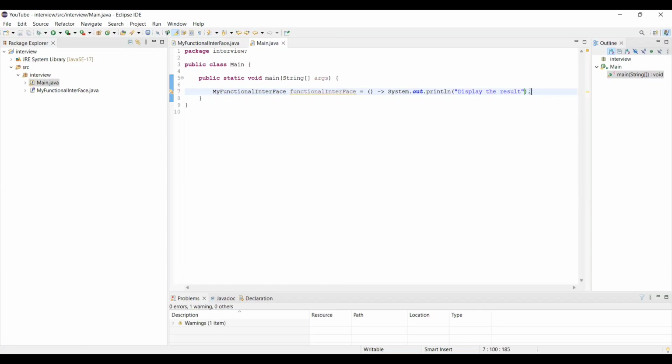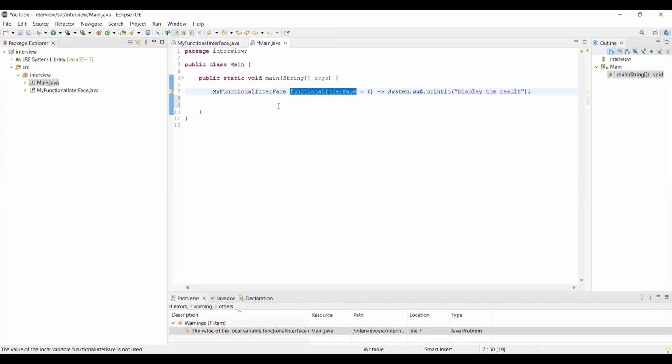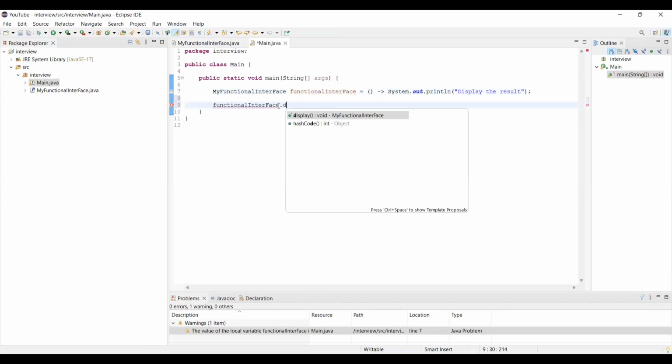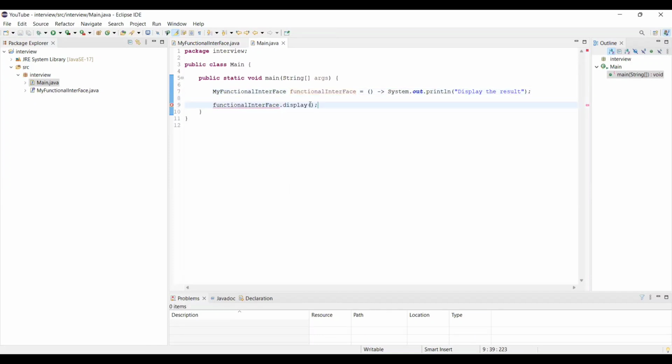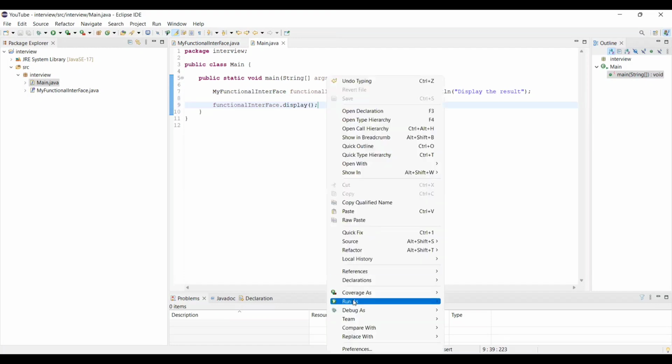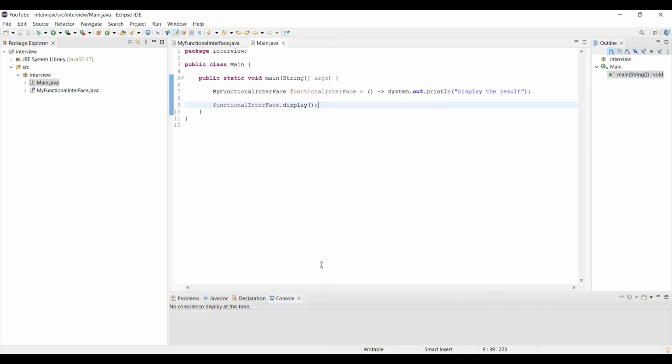Now you have the implementation. The next thing is that we have to call this method, so we'll call my functional interface dot display. Let's execute this one. Here you can see we're getting the output: display the result.